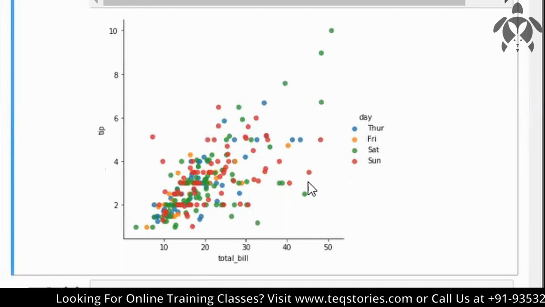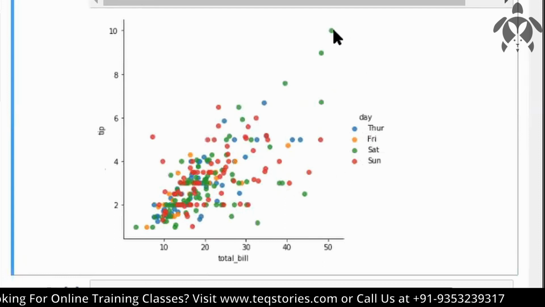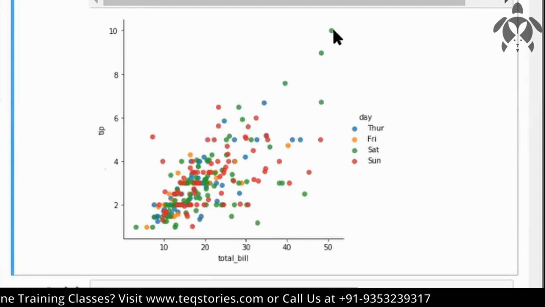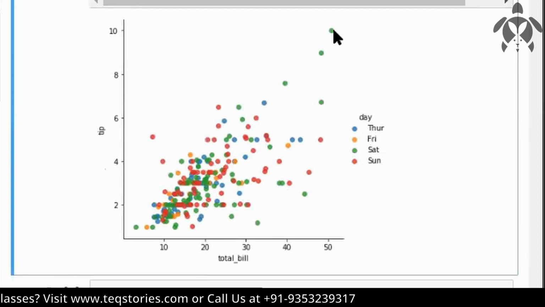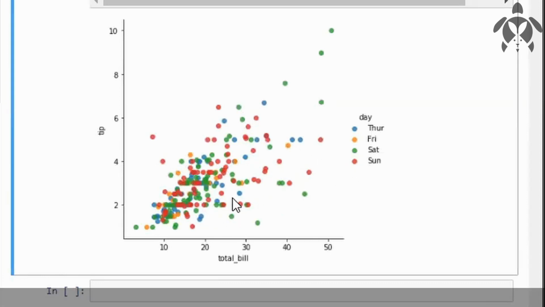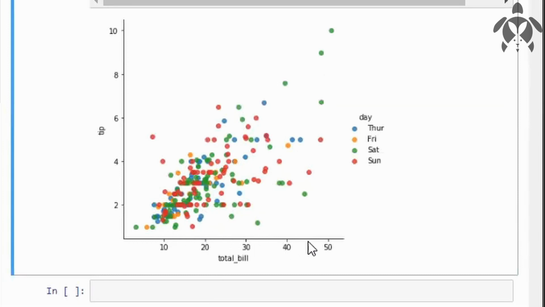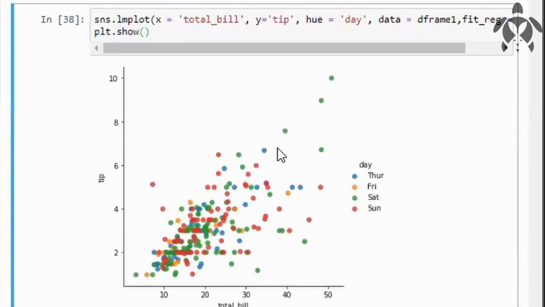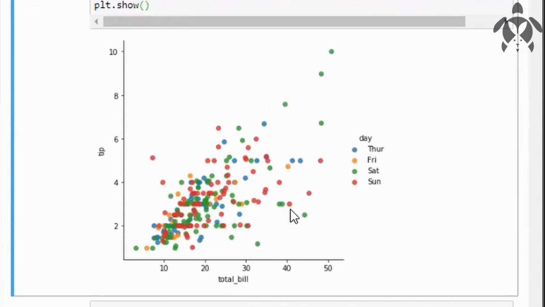So from this, you can see we have some data here also. These are also data points, right? These are Saturdays. We have more of green color and red color. So that is absolutely true. Why? Because mostly people visit a restaurant only on weekends, right? That's why we are getting red and green more here. And if you see, the total bill in green color is more. So the people who come on Saturday are spending more in terms of the total bill. This is how you make your business intelligence work. I mean, you make decisions based on this type of graphs.